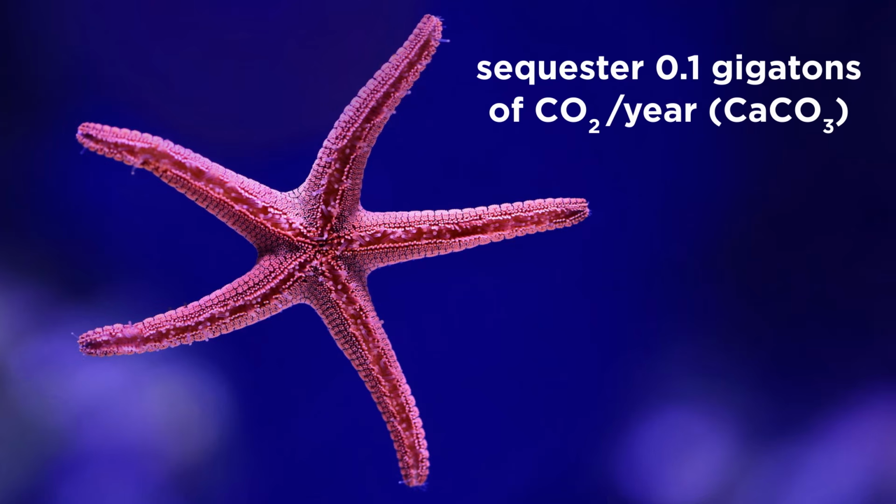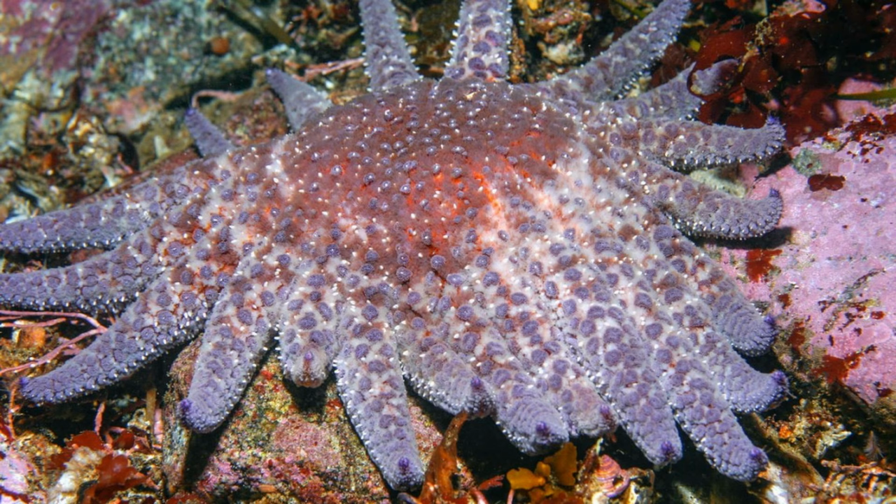In addition, since they have a calcium-rich endoskeleton, the echinoderms collectively sequester over 0.1 gigatons of carbon dioxide per year as calcium carbonate. Unfortunately, many species of echinoderms are in decline globally. Some species of sea urchins and sea cucumbers are also harvested for food, which has led to further population declines.